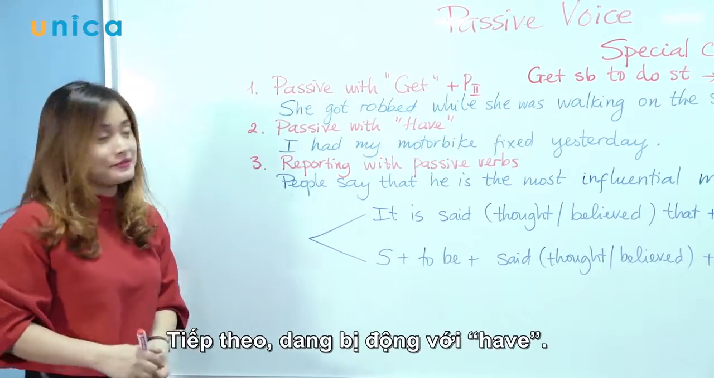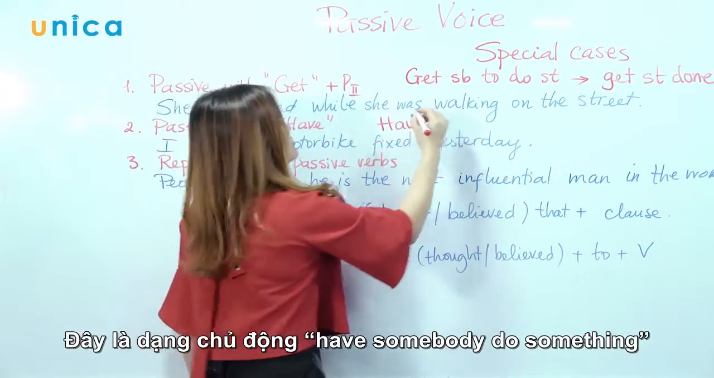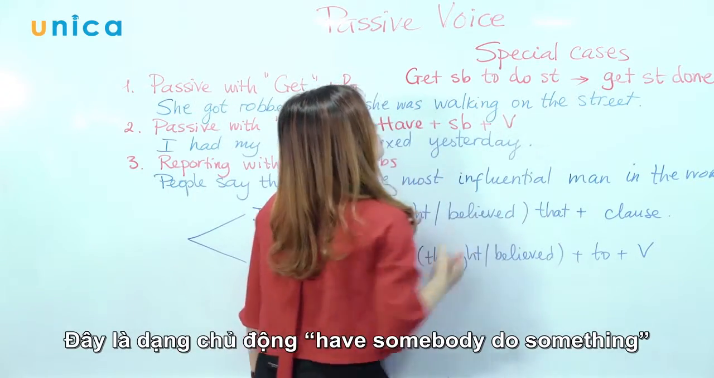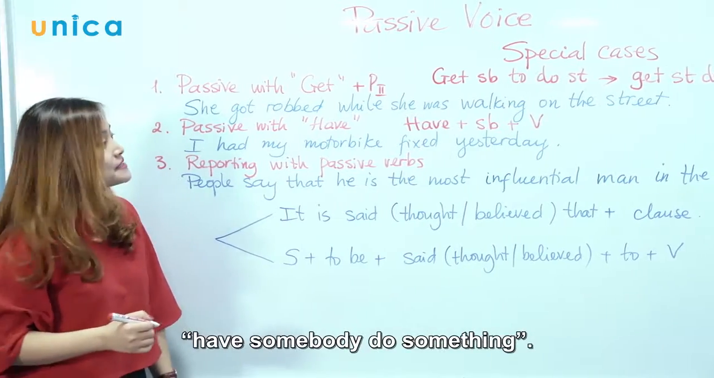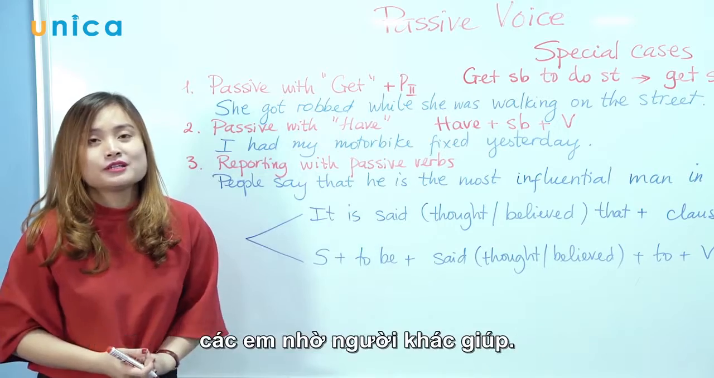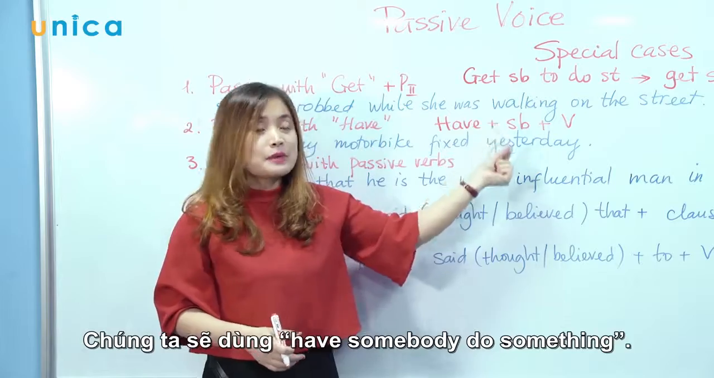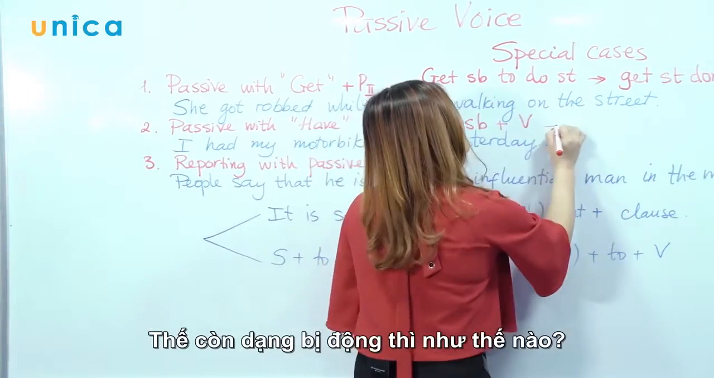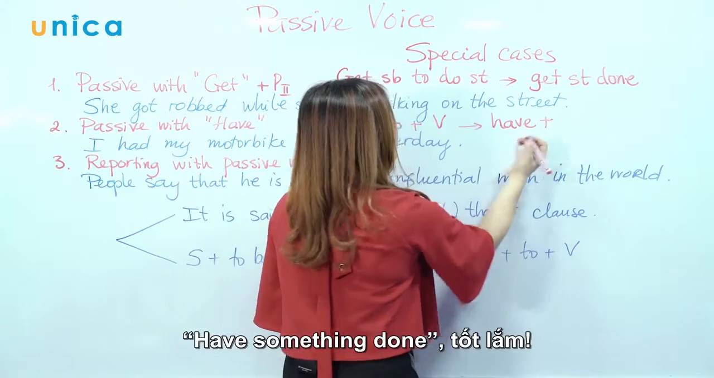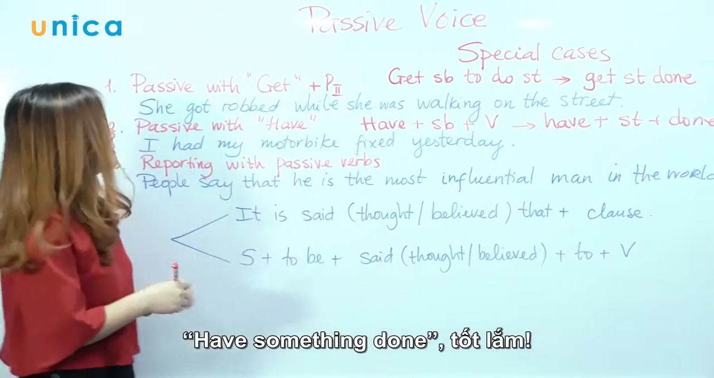And next one, passive with have. So this is the active voice: have somebody do something. For example, you cannot do something by yourself. You have to ask other people for help. You're going to use have somebody do something. How about the passive voice? Have something done. Good job.